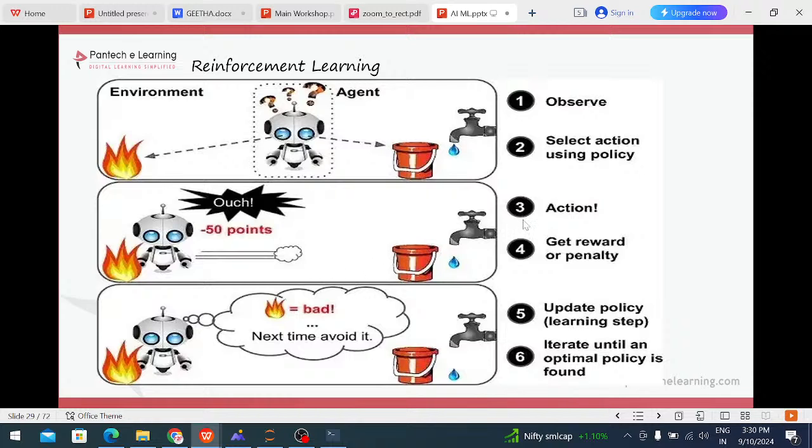After that you have to perform the action. For example, in this picture a fire accident is there. In the fire accident, when I give water to the fire, it will be stopped. That is known as the reinforcement algorithm.